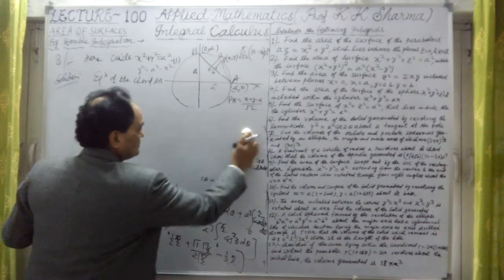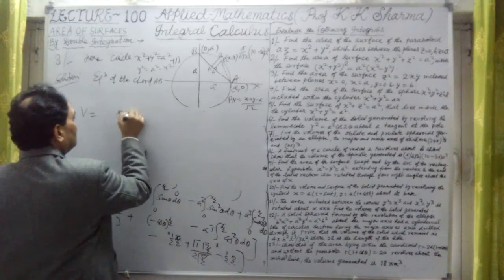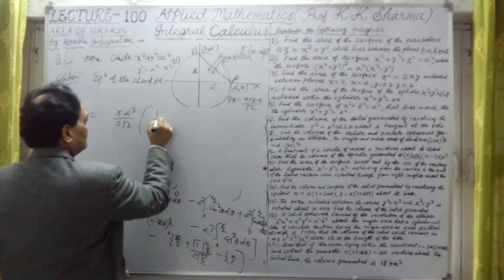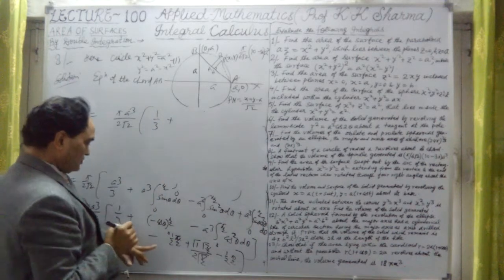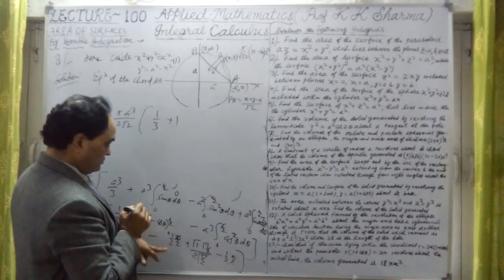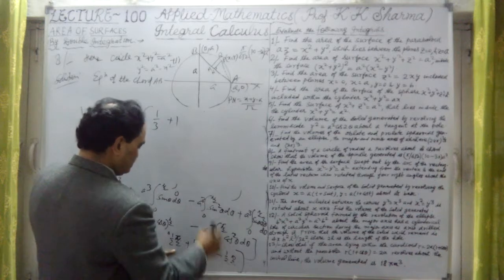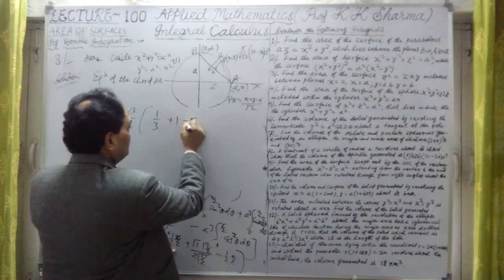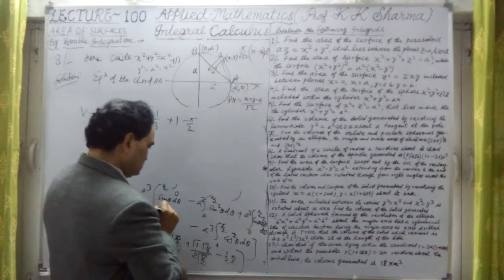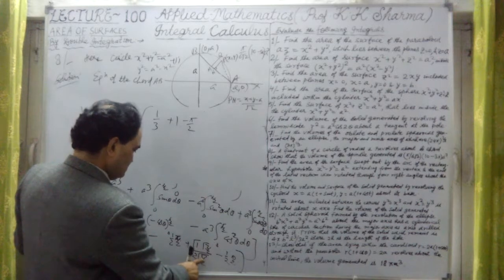This is now pi a cube upon 2 root 2. You are having this is 1.3 plus 1. This is 1 here, and it is giving us pi by 4 and pi by 4. This is minus pi by 2 here.